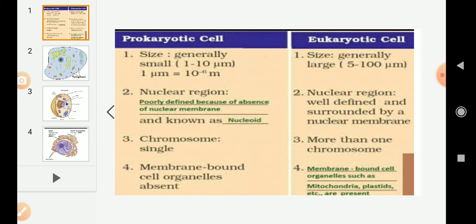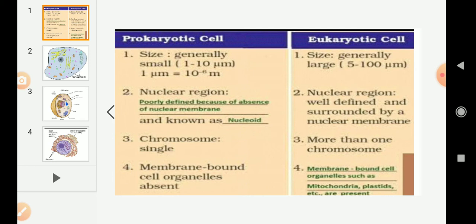Before we start this topic, based on the organization of their cellular structures, all living cells can be divided into two groups: prokaryotic cells and eukaryotic cells. So what is the difference between prokaryotic and eukaryotic cell? Coming to the first, prokaryotic cell.